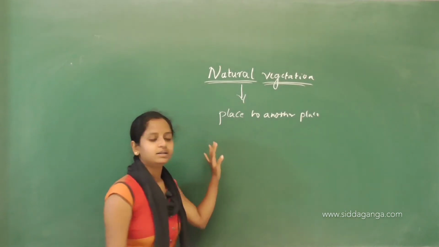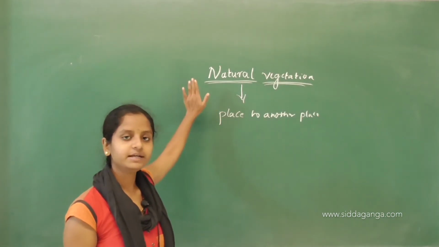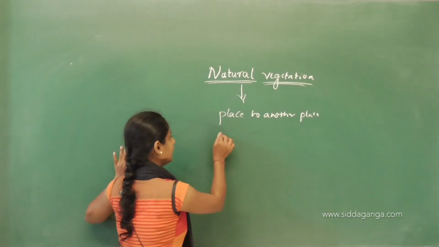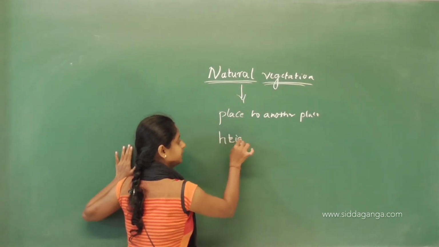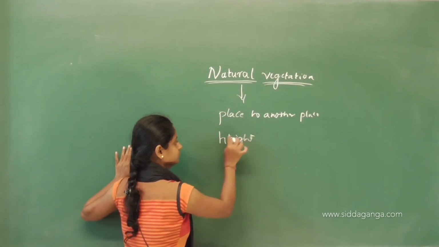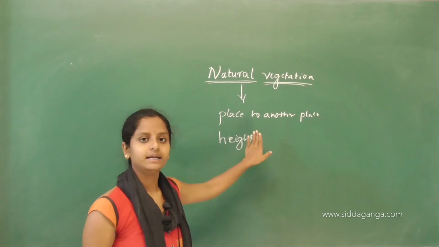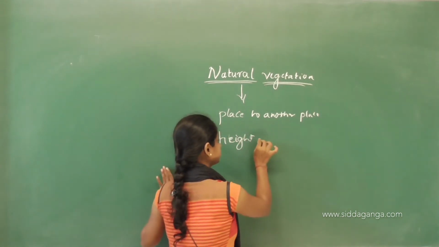This natural vegetation depends on the height. It depends on the climate.